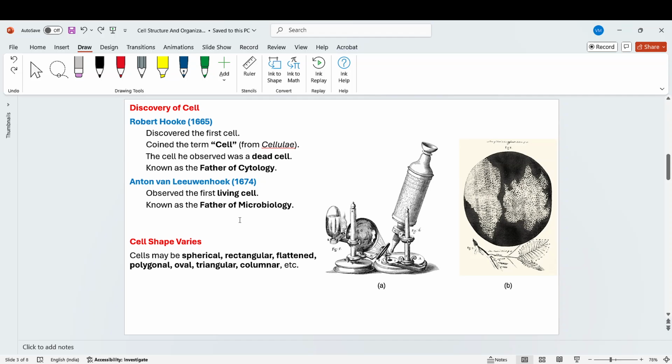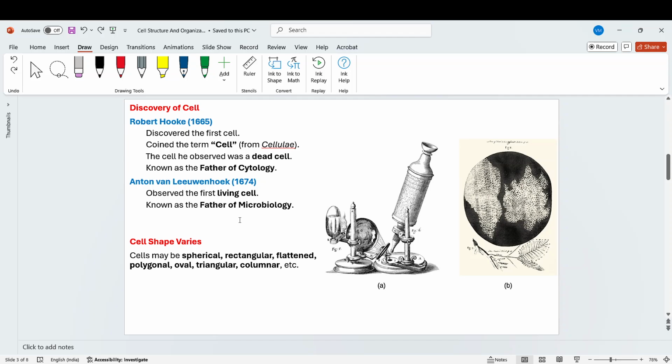Next, we can see in our textbook or under the microscope that there are various types of cells. Basically, cells differ in shape.